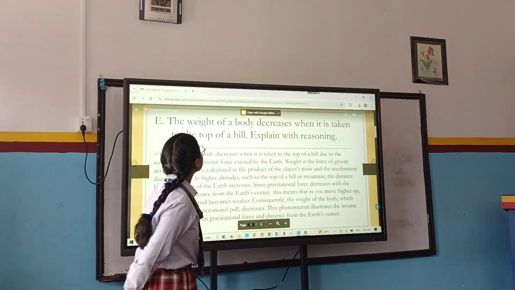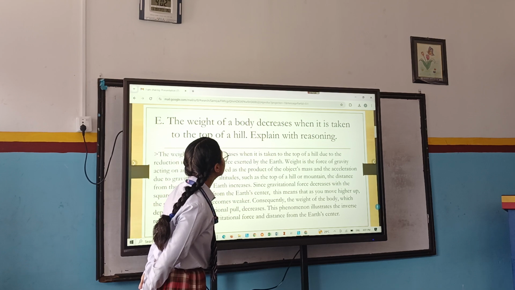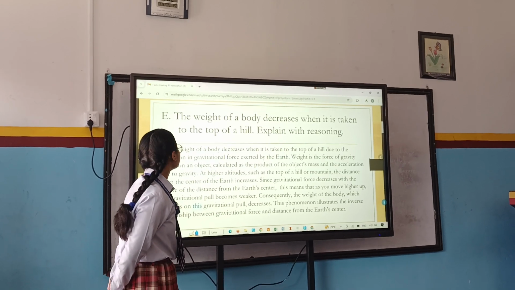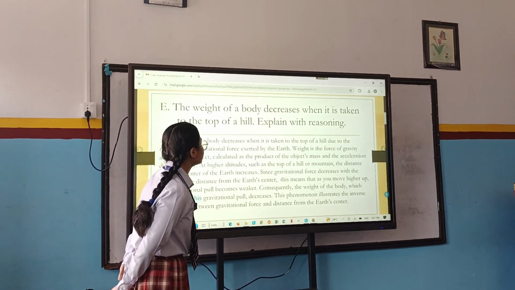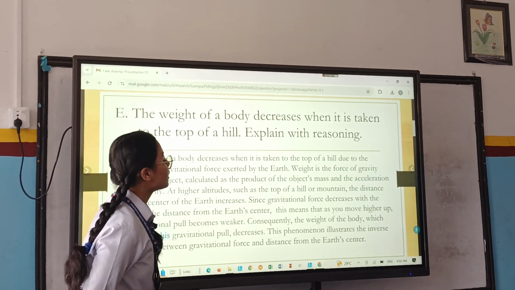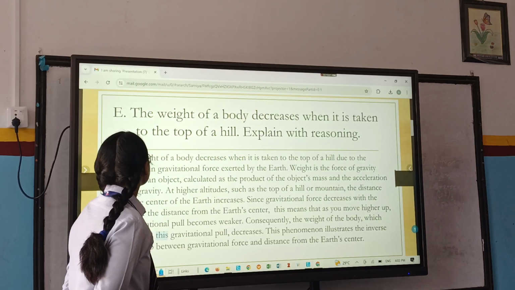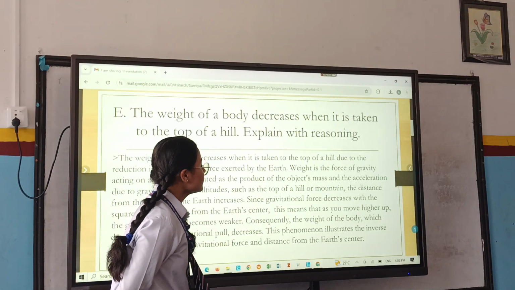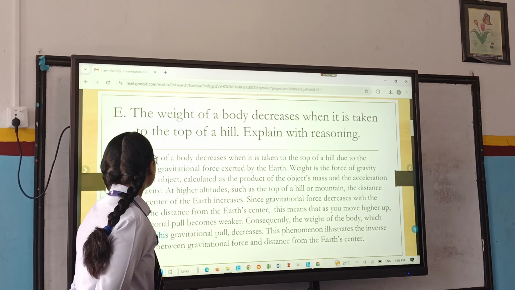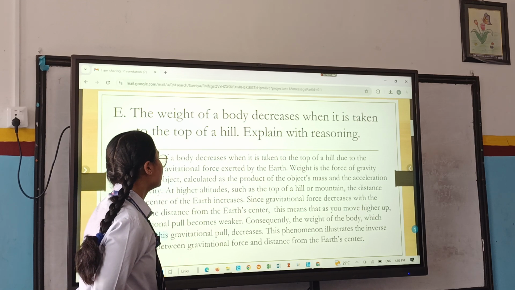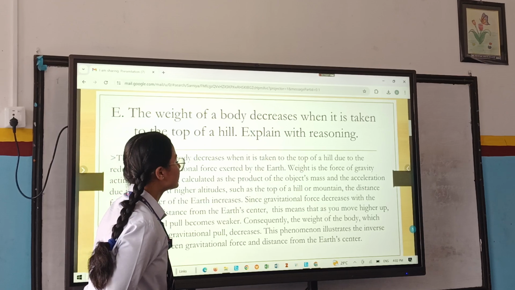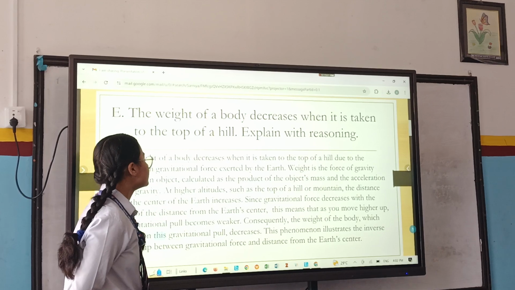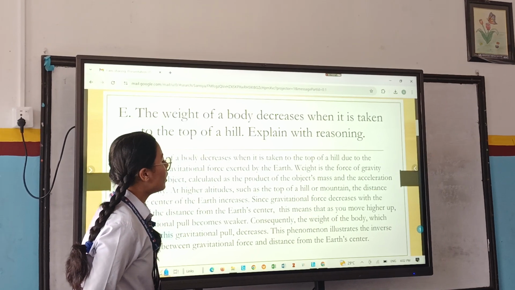The first question is, the weight of a body decreases when it is taken to the top of a hill. Explain with reasoning. The weight of a body decreases when it is taken to the top of a hill due to the reduction in gravitational force exerted by the earth. Weight is the force of gravity acting on an object, calculated as the product of the object's mass and the acceleration due to gravity at higher altitudes, such as the top of a hill or a mountain.